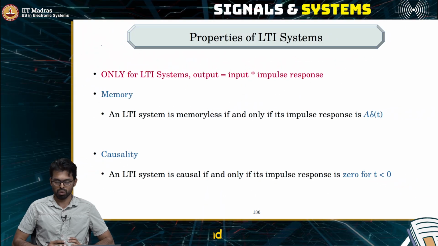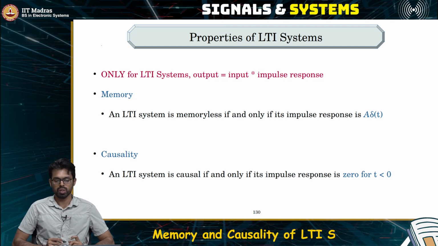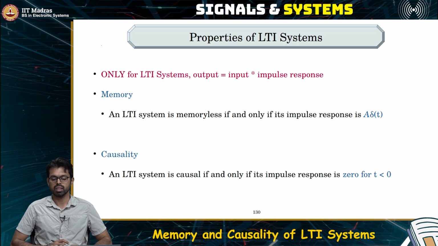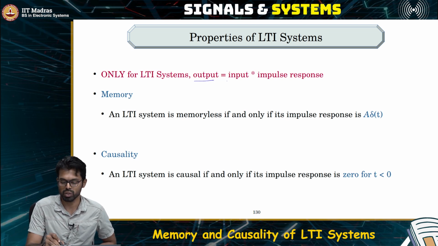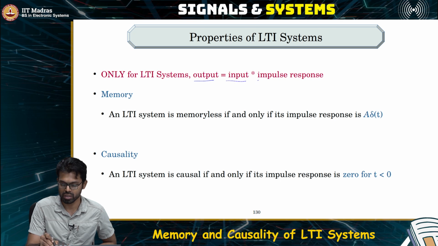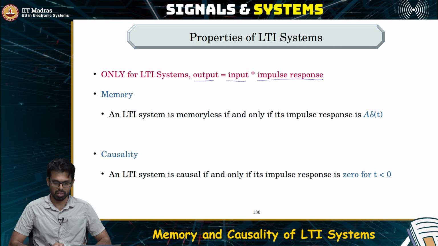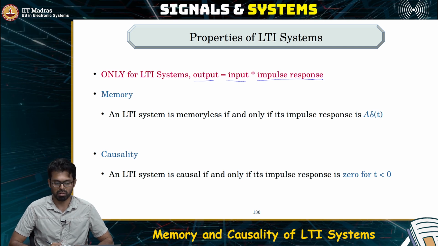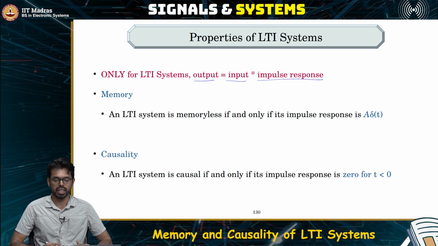So we understood what convolution is and we saw the properties of convolution, and we also learnt that for any LTI system, the output is given by the convolution of the input signal with its impulse response. Once again, keep in mind this is true only for LTI systems. Now, using the properties of convolution, we can learn more about the properties of an LTI system itself.